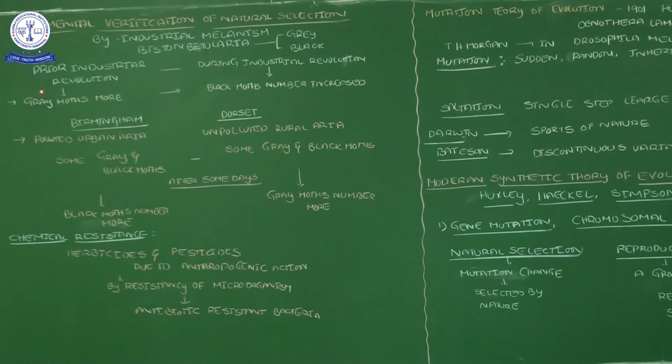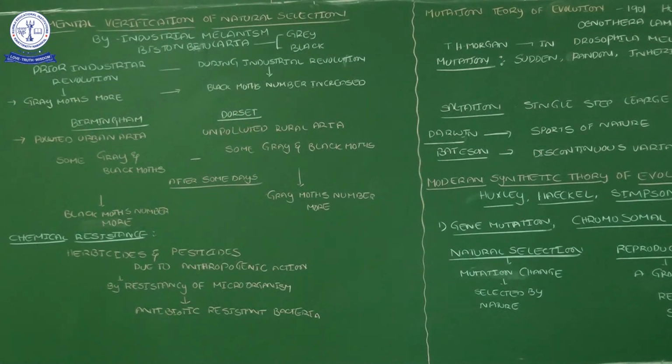See here, the organism we take in Darwin's experiment is Biston betularia. Biston betularia is a moth, a butterfly-like insect. It is available in two colors: one is a gray color, another is a black color. Then see here, these Biston betularia organisms, gray and black, in the pre-industrial revolution period.